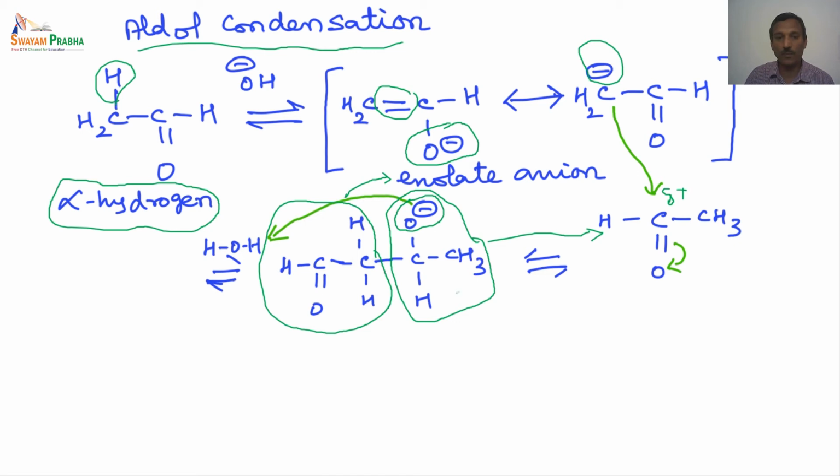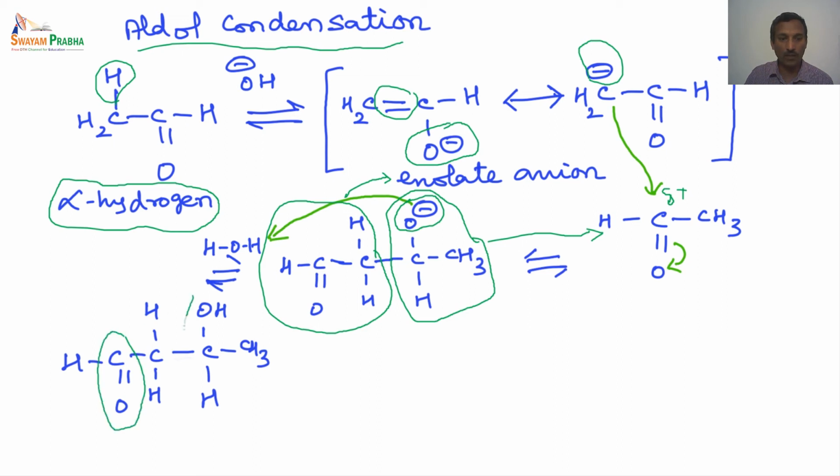So in the next step, the negative charge abstracts a proton from the solvent molecule, because this reaction is generally run in aqueous condition. So aqueous condition has water molecules. So that means the proton from the solvent is abstracted by this O minus, which gives the hydroxy carbonyl compound. And this compound is generally called aldol, because we have an aldehyde unit in this case, and we have an alcohol unit, that is a hydroxy unit. So when these two things are present in the same compound, these are called aldol products. So that is how the name aldol condensation came.